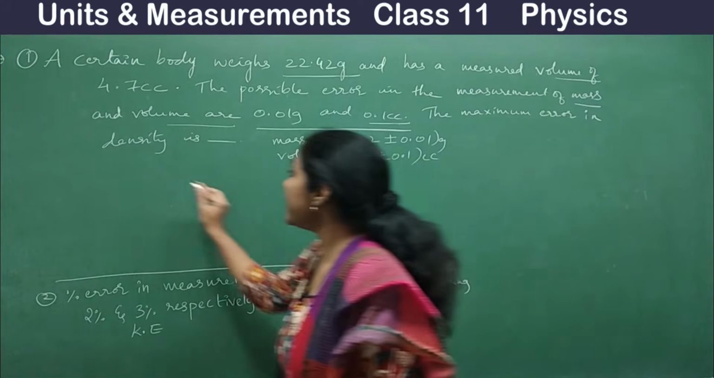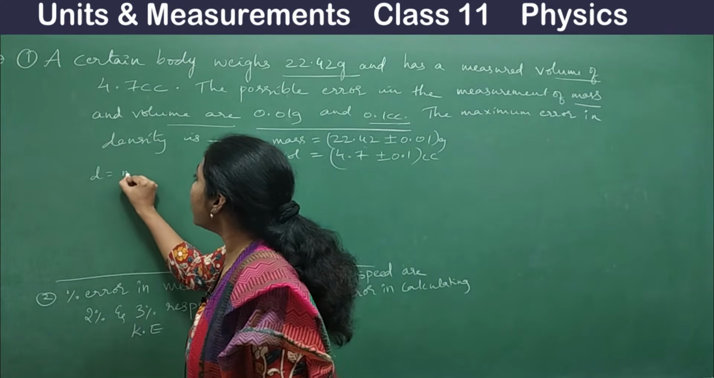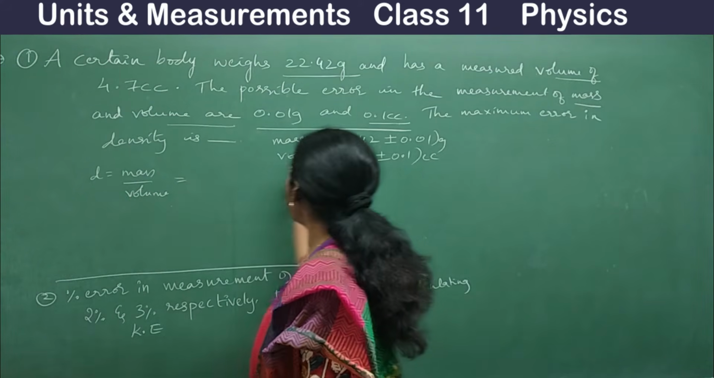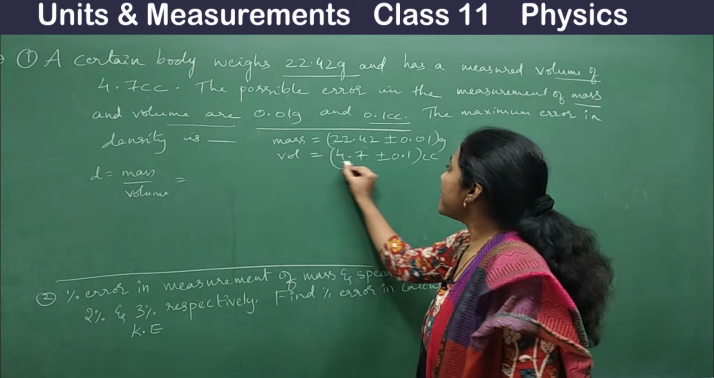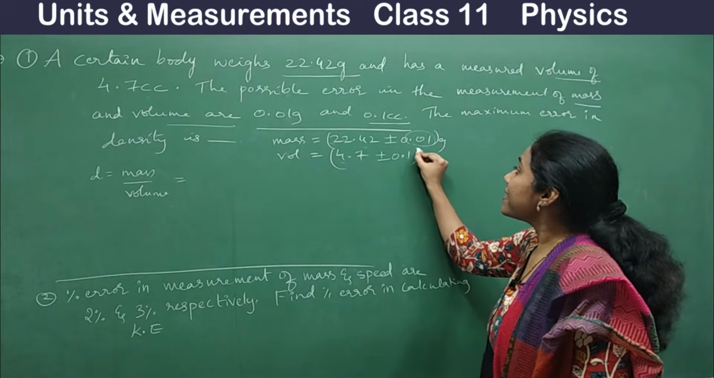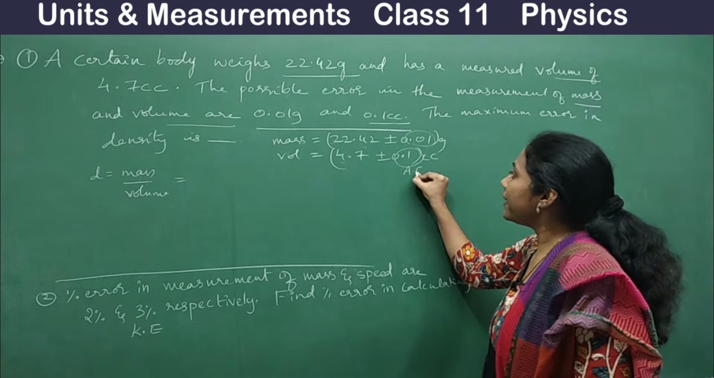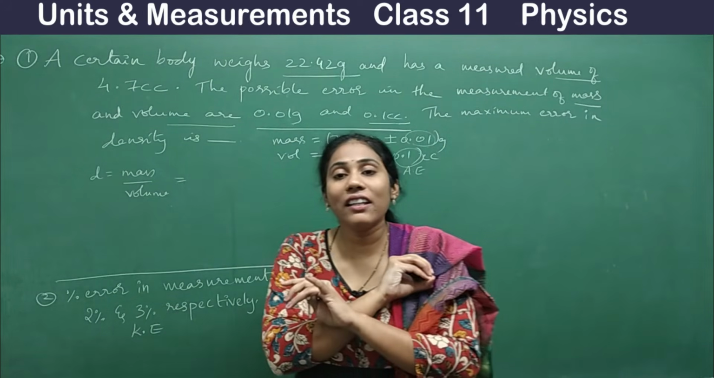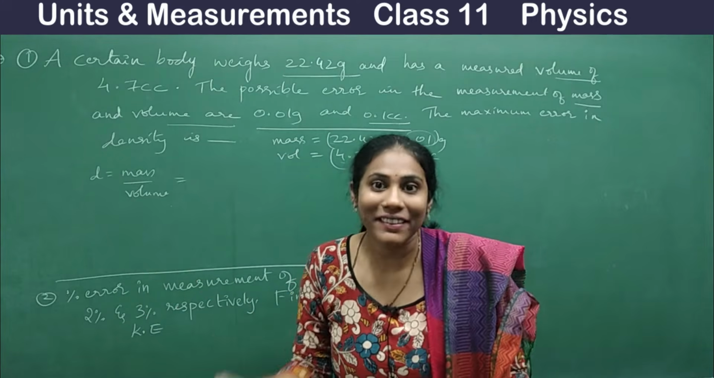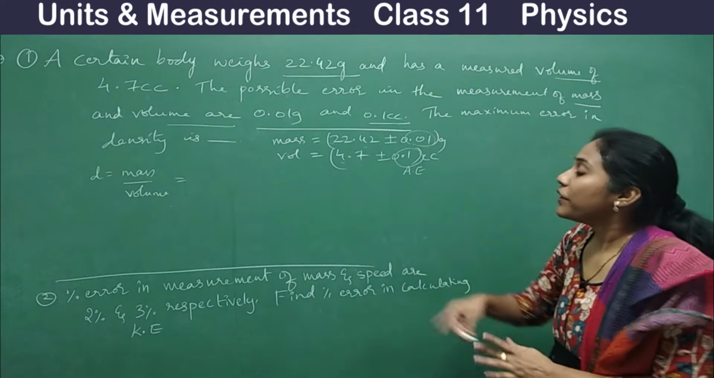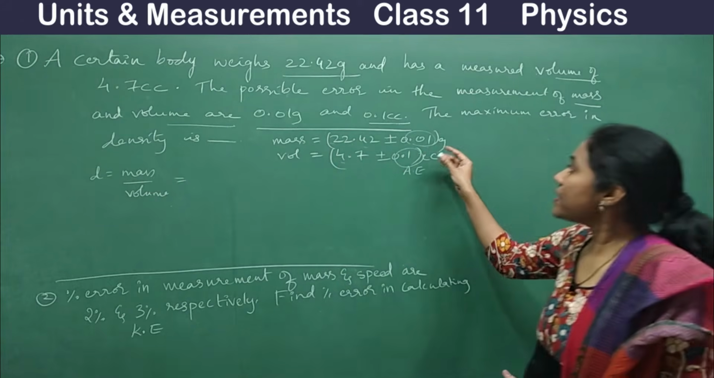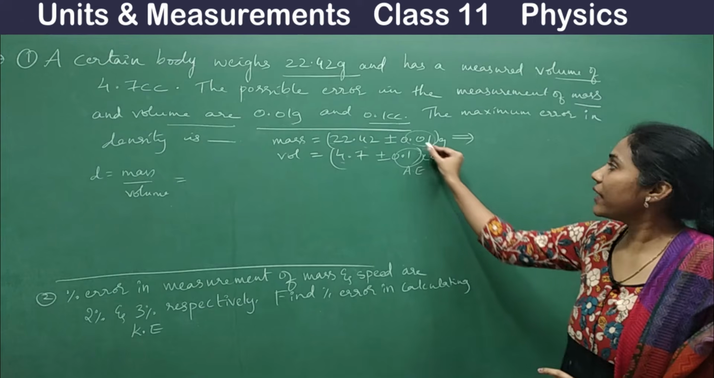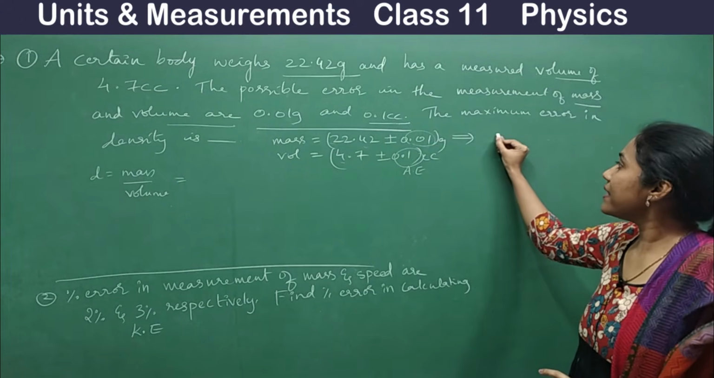Okay. So what is density? D is equal to mass by volume. Say here, this is mass, this is volume, and you see the errors. They are absolute errors. Absolute errors cannot be divided, they are not to be multiplied, right? So what do you need to do? You are dividing both of them. So first you need to convert this into percentage error. Okay. So how will you convert this into percentage error?